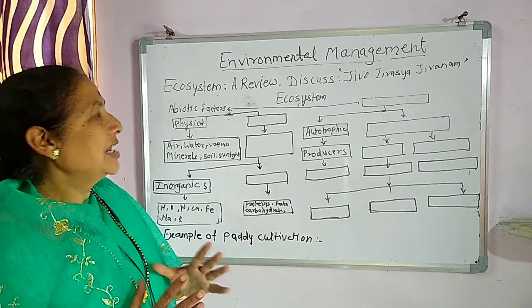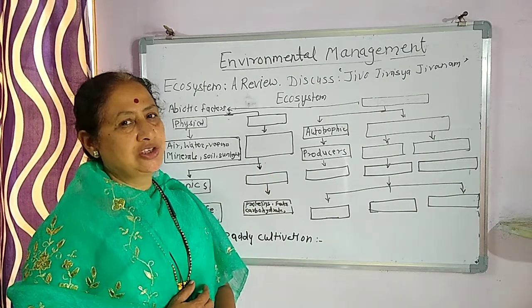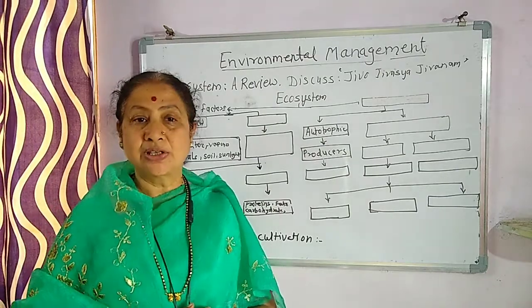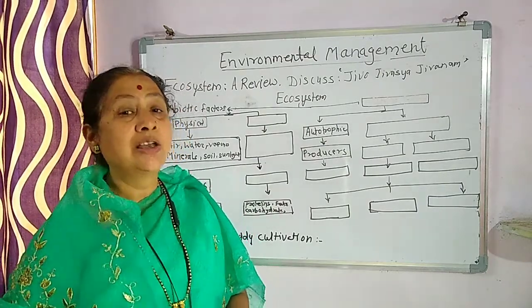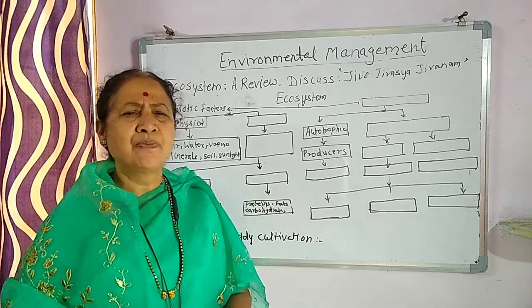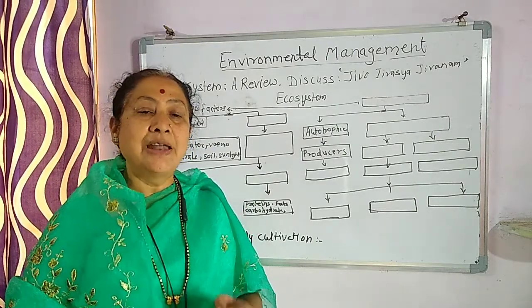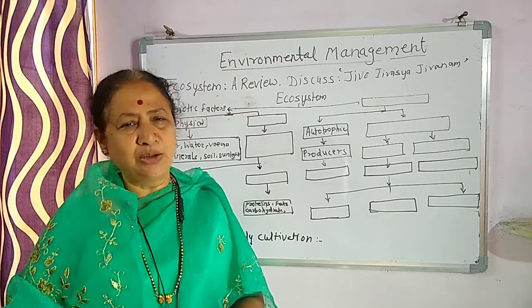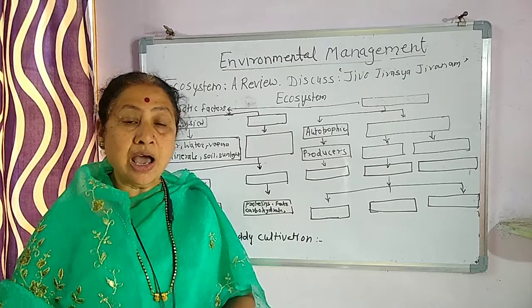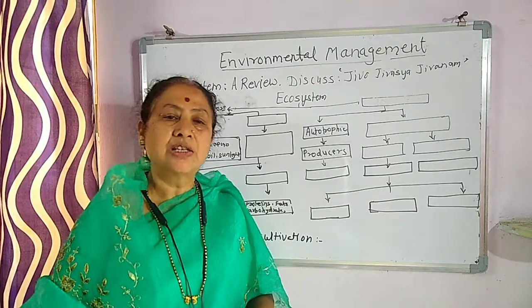Now let us study the next important thing, that is the concept of Jivasya Jivanam. Sometimes a question arises in our mind: very small animals are there, which we call very filthy animals, found in cow dung. So very dirty animals are there. The caterpillars we call, very small ones. Are they important in the ecosystem? The answer is yes.